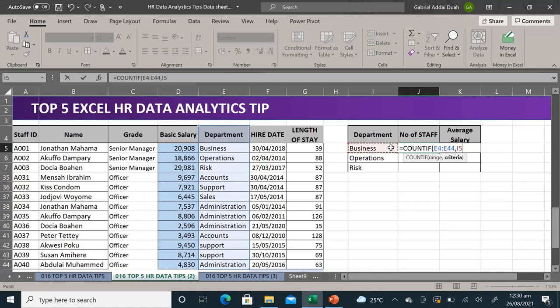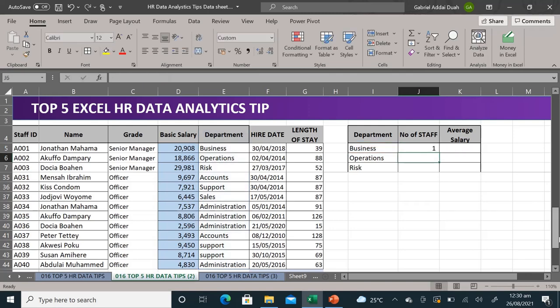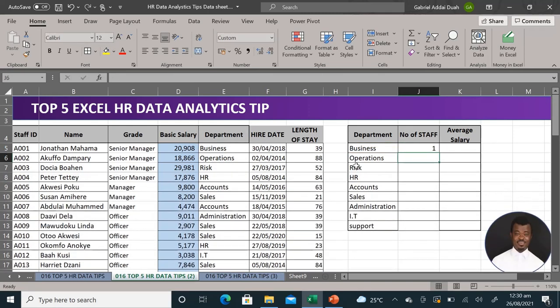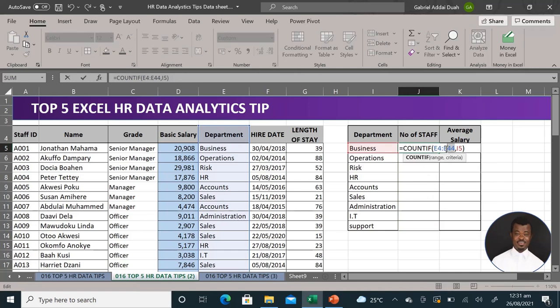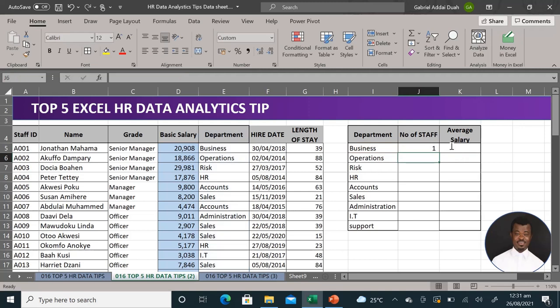You have your comma and my criteria there, as you can see, the business, which is J5. And bingo, it has just been done. All I need is to drag it down. But before I do it, I always have to make sure I have blocked the table. So I go in there and I use my function key F4 to introduce my dollar sign. And that will give me the opportunity to just drag down. And everything will be done within some split of a second.